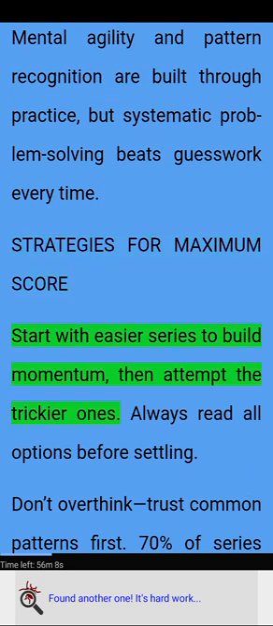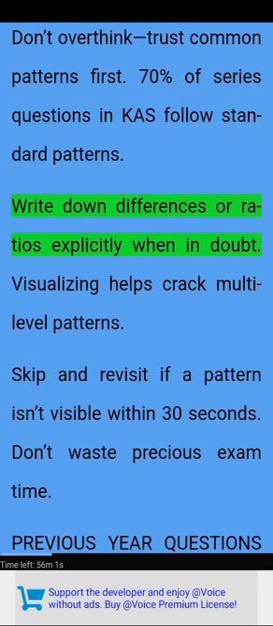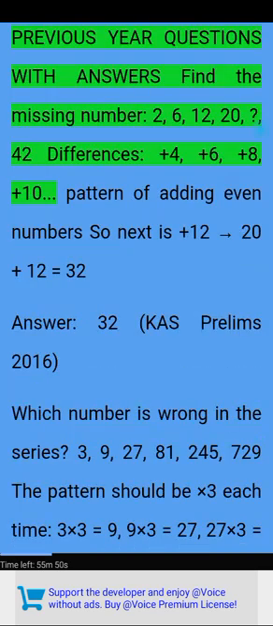Strategies for maximum score. Start with easier series to build momentum, then attempt the trickier ones. Always read all options before settling. Don't overthink, trust common patterns first. 70% of series questions in CAS follow standard patterns. Write down differences or ratios explicitly when in doubt. Visualizing helps crack multi-level patterns. Skip and revisit if a pattern isn't visible within 30 seconds. Don't waste precious exam time.